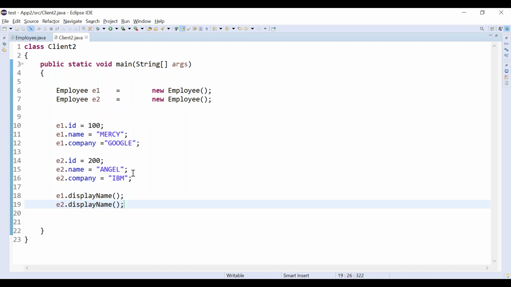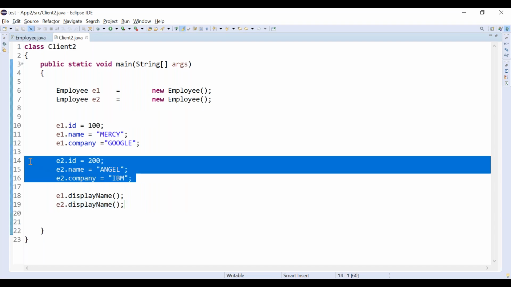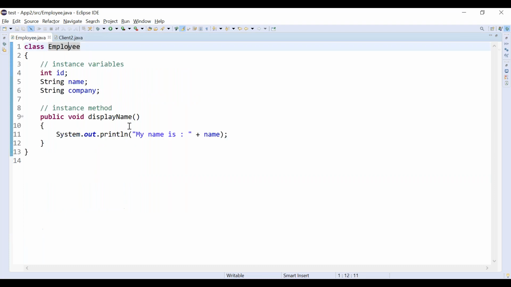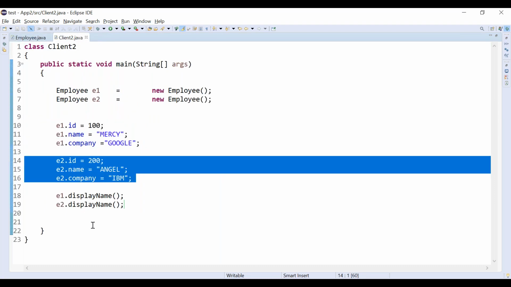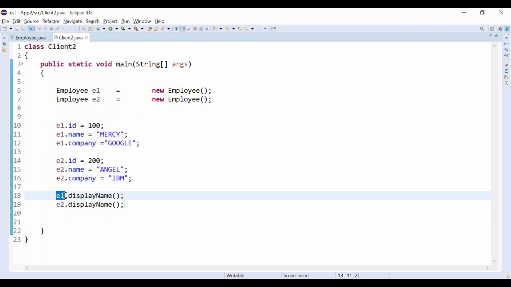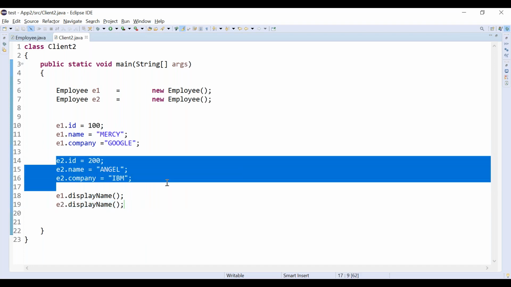Inside E2 you have these values: name as Angel, right? We are printing display name. We are printing name. What does the object E2 is pointing to contain? It consists of all this data: ID, name and company, correct?